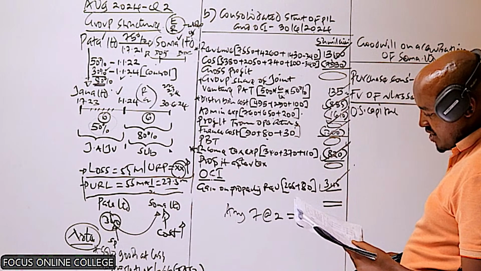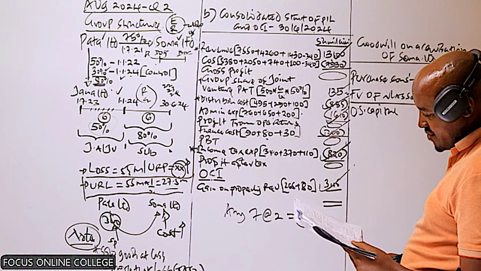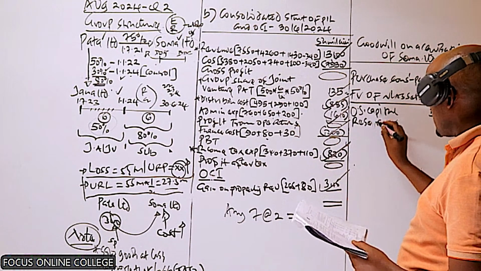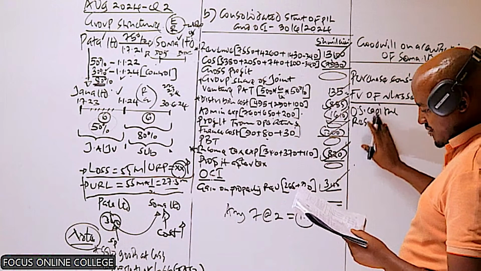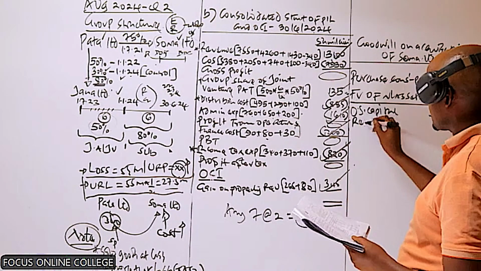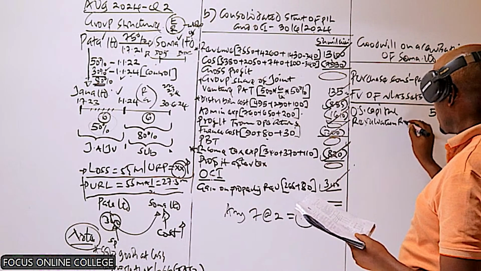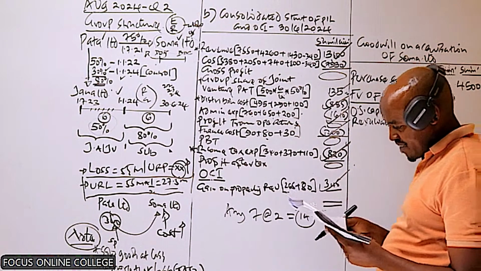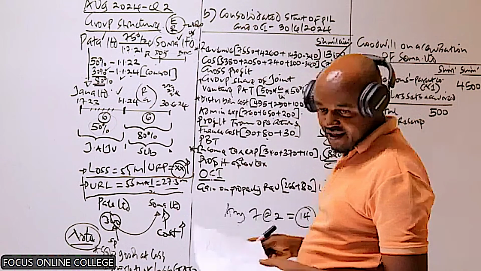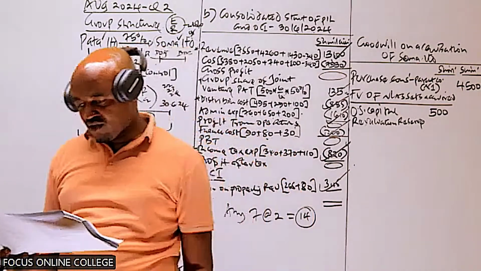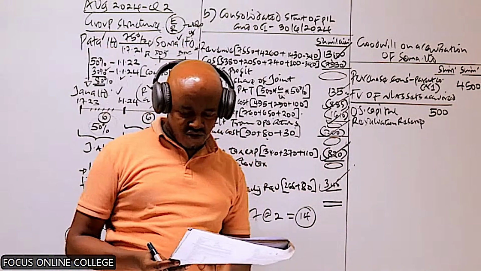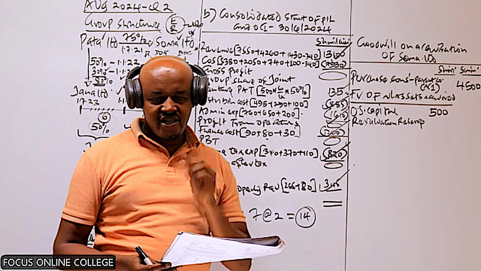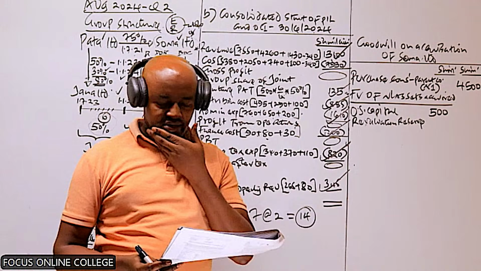Below that we have the revaluation reserve. We need to determine whether this revaluation reserve is pre-acquisition or post-acquisition, based on the information given here. This is the revaluation reserve by Soma.